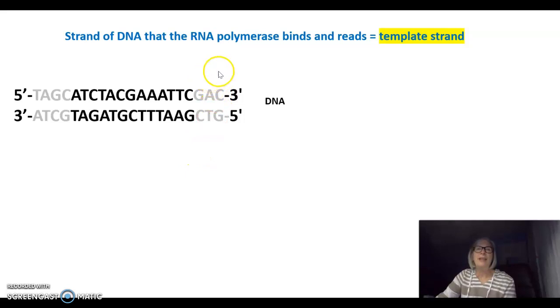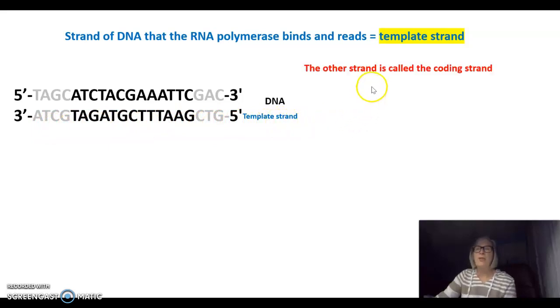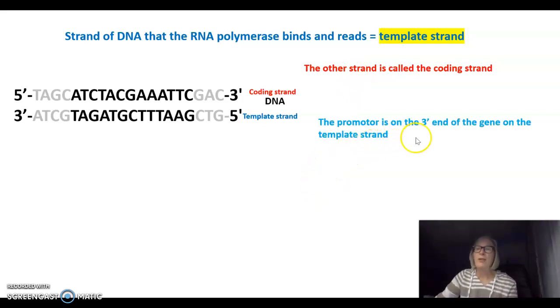Well, the strand of DNA that the RNA polymerase binds to and reads is called the template strand. In my class, I will always tell you which strand is the template strand. It will be labeled. So let's go ahead, and I've labeled this bottom strand here the template strand for this gene. The other strand that is not being read by RNA polymerase is called the coding strand. So let's label our coding strand. The reason for that naming, I'll explain it in a few minutes, but I have to admit it is confusing for students.